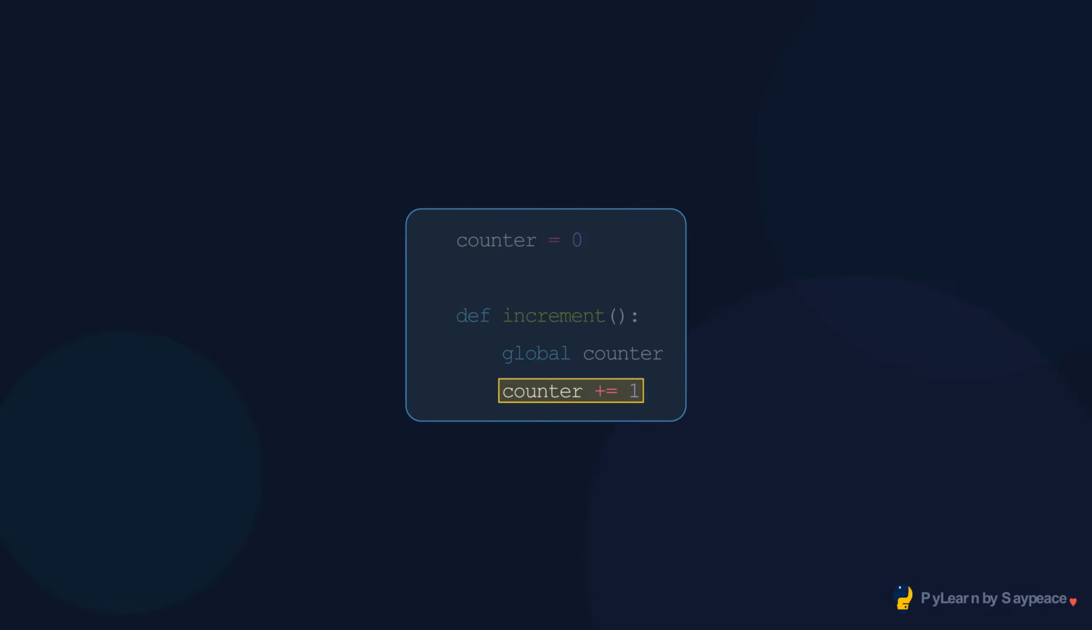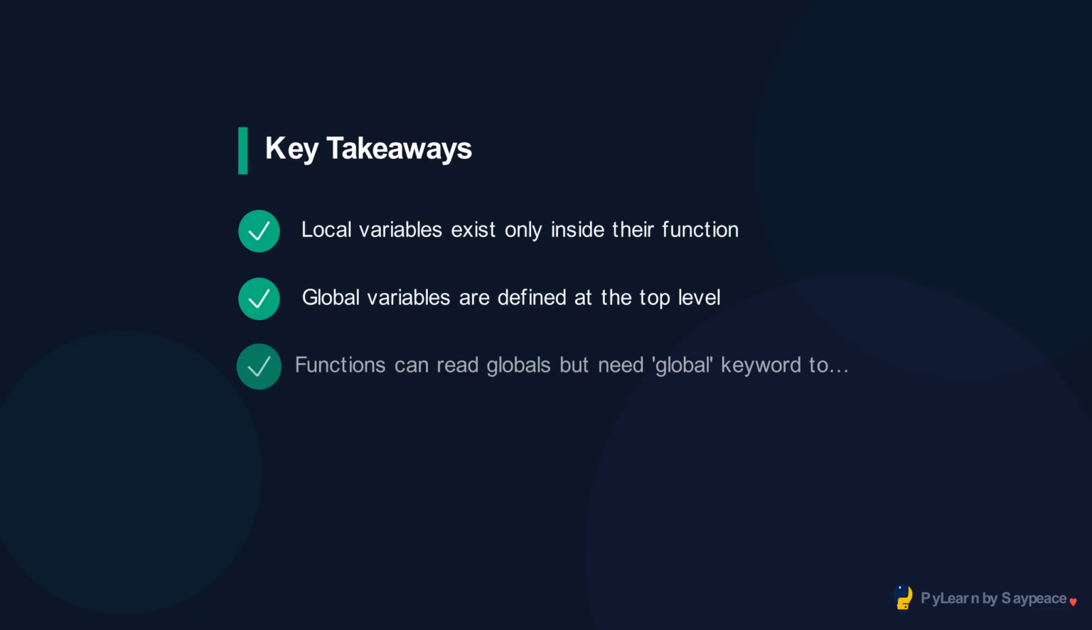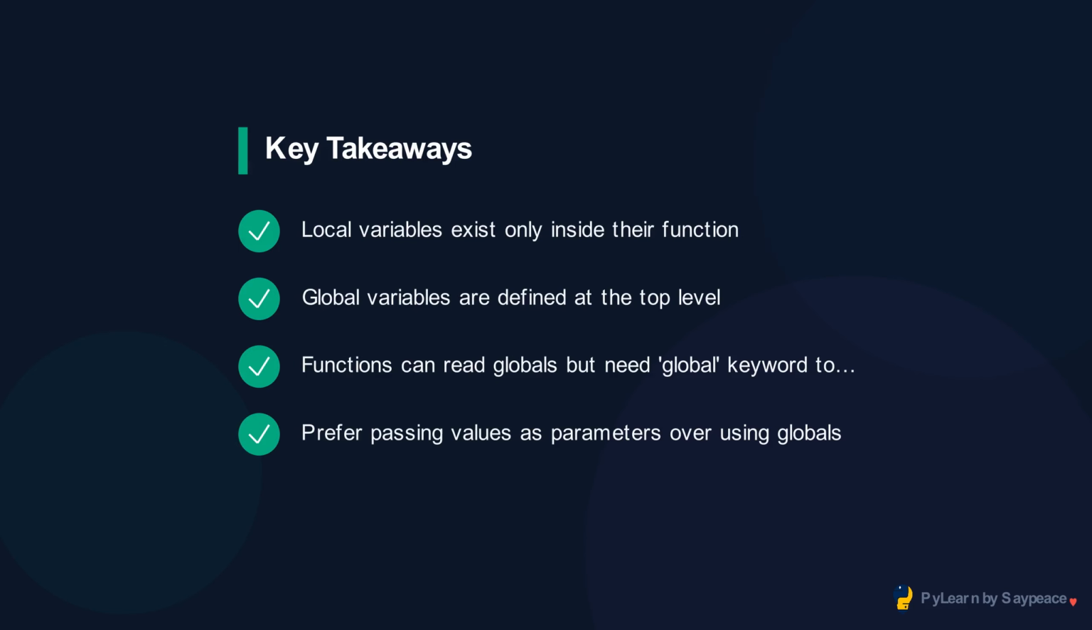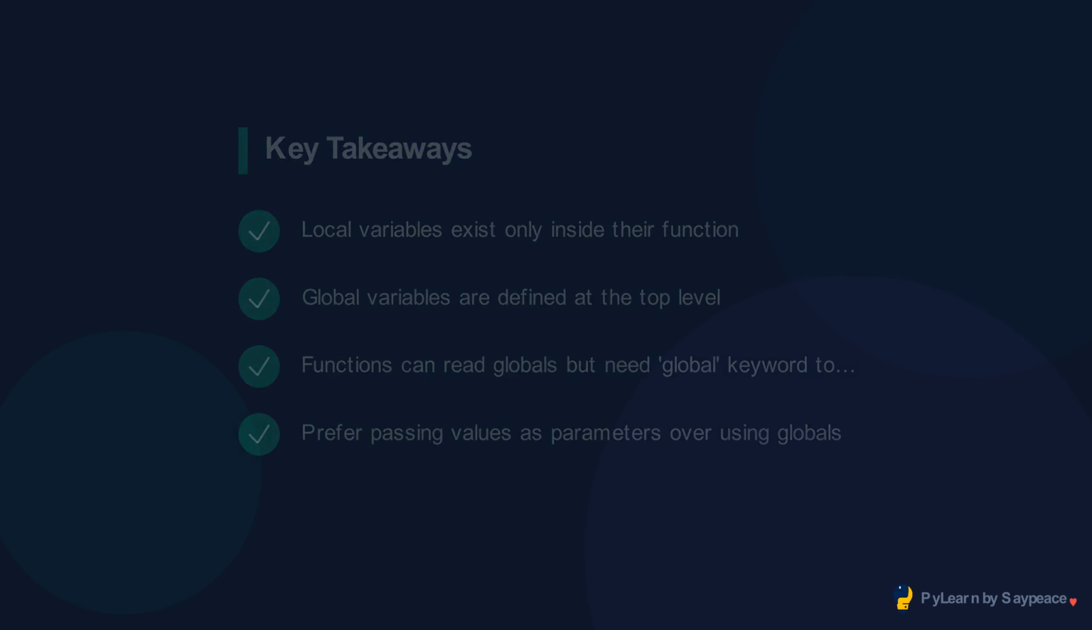To modify a global variable inside a function, declare it with the global keyword. Without global, Python would create a new local variable instead. Understanding scope prevents a whole class of mysterious bugs. When a variable seems to not exist, scope is usually the reason.